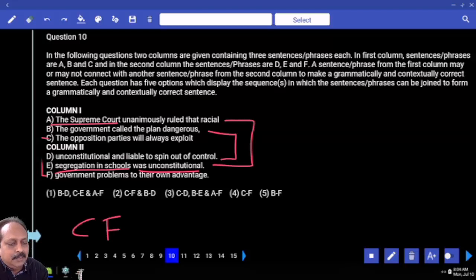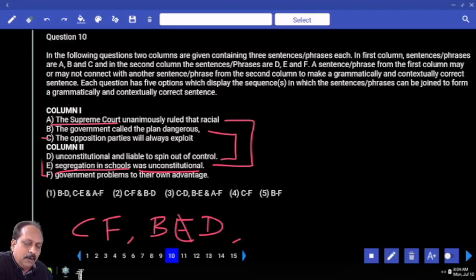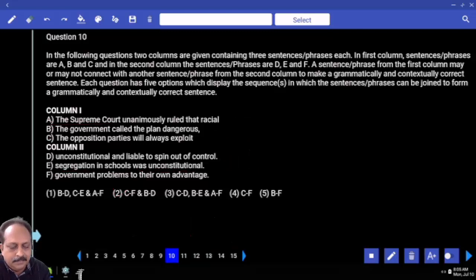And you can consider B, what is that pair? BE or BD, one pair. Now we have to decide whether A, E, right or wrong. Do we have that option A, E anywhere? No. That means what is the answer? CF, BD. Which option says that? Answer is the second option. Here the elimination approach works out. Blindly you cannot decide. You have to spend some time on this question.